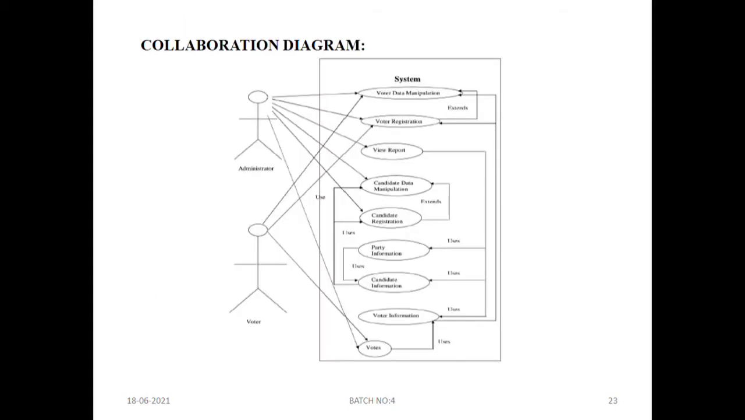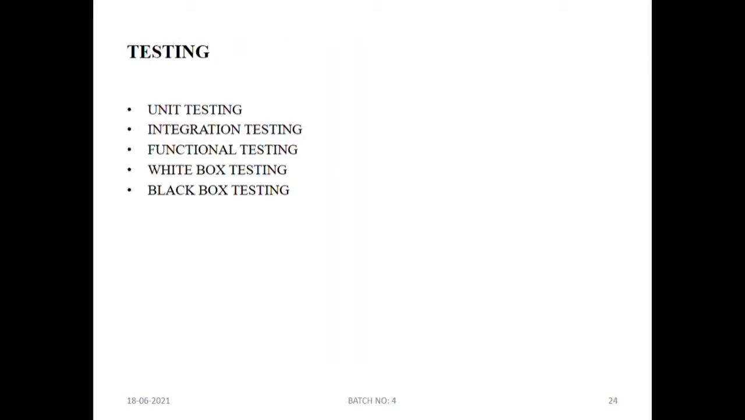This is our collaboration diagram. In this, we can find that the administrator, whom we call admin, can handle the voters registration process, can view the reports, and can also register the candidates, and the votes details will also be handled by the admin. Here the voter can give his details and can cast his votes. Further, testing will be explained by Krishna Chandana.